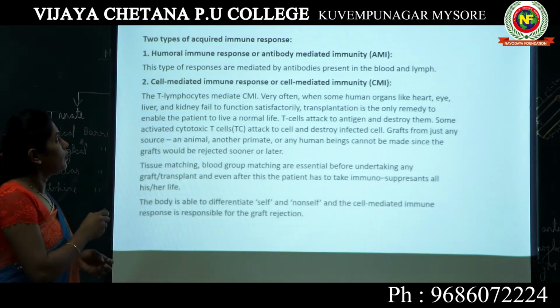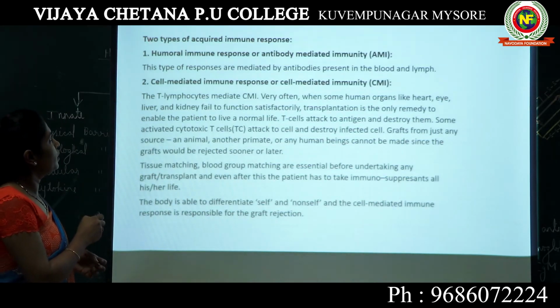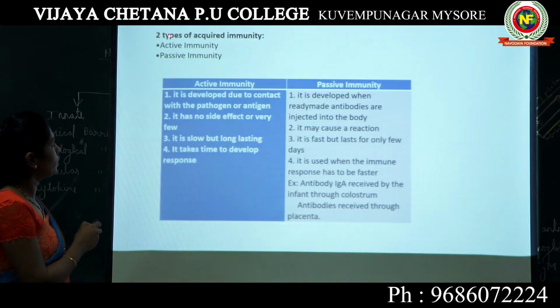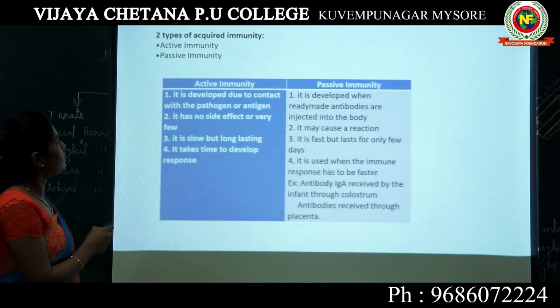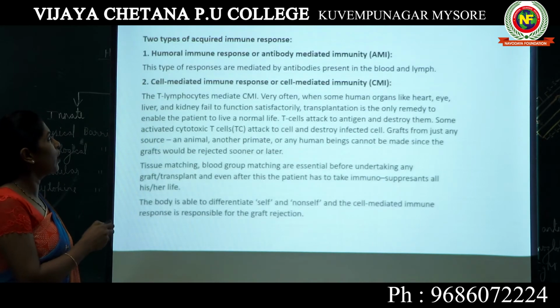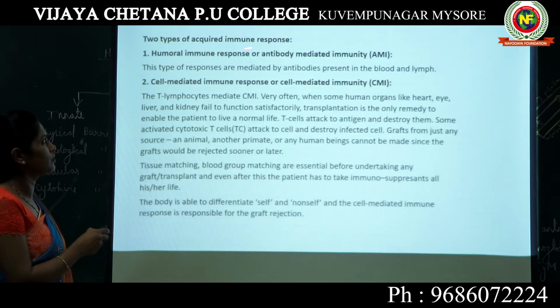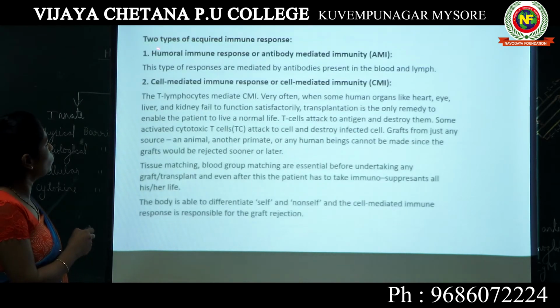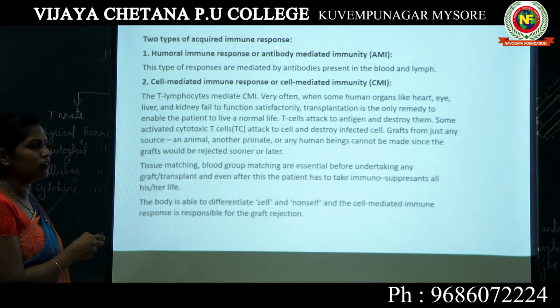The active immunity and passive immunity that we have studied are the 2 types of acquired immunity, whereas there are 2 types of acquired immune responses. That means how your body is going to respond is known as the acquired immune response. There is a difference between acquired immune response and acquired immunity. So we have 2 types of acquired immune responses.